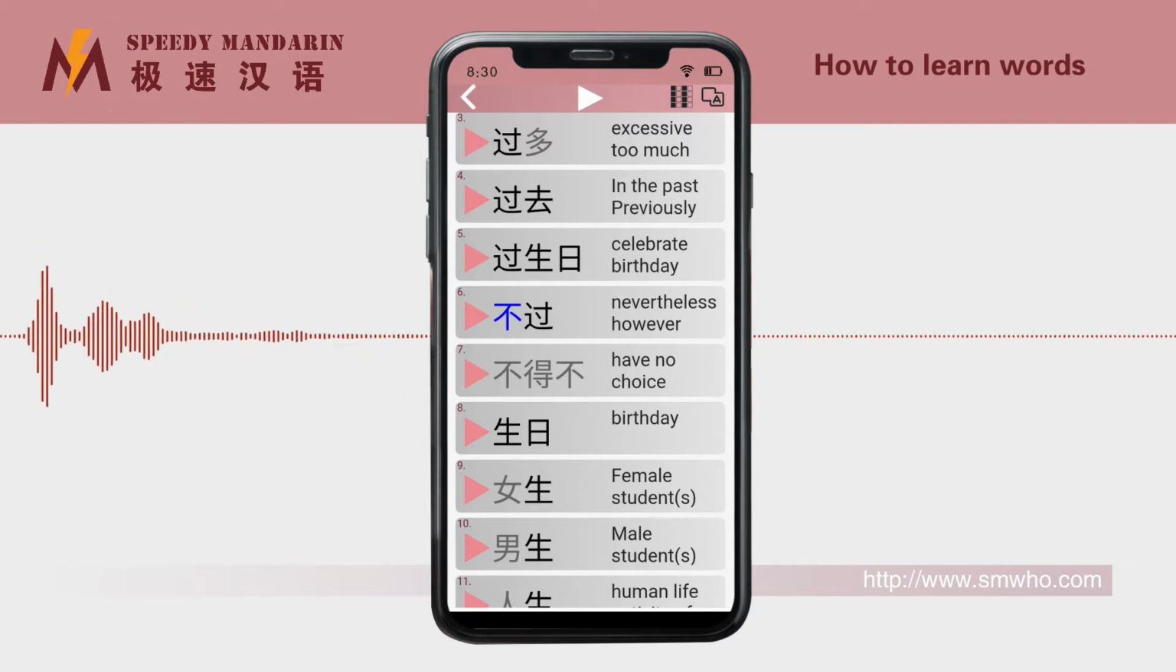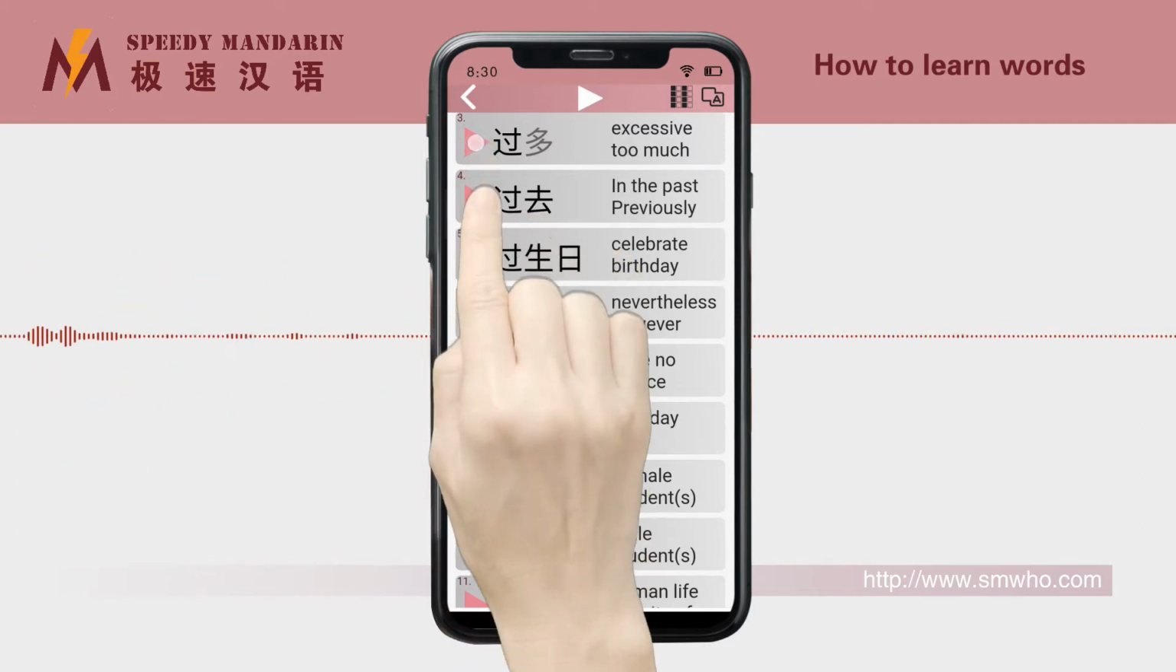Click the red triangle in front of the word to play the pronunciation of the word.